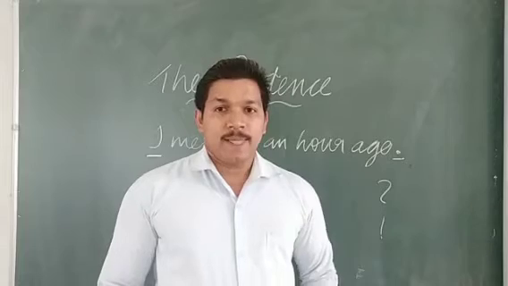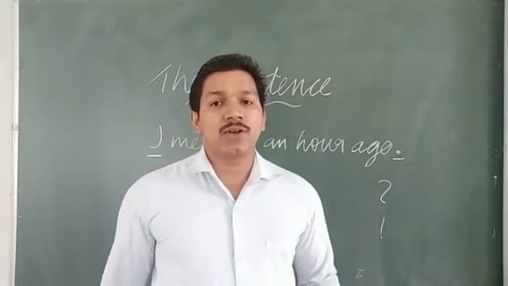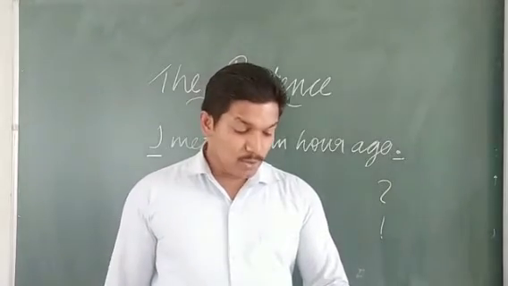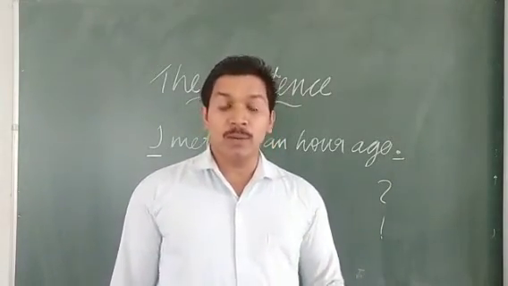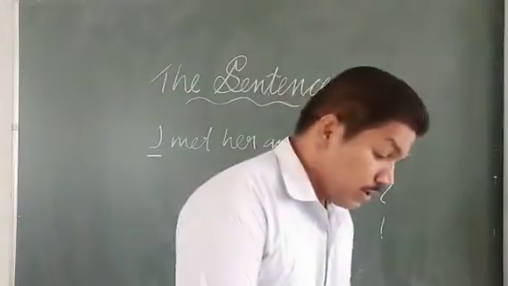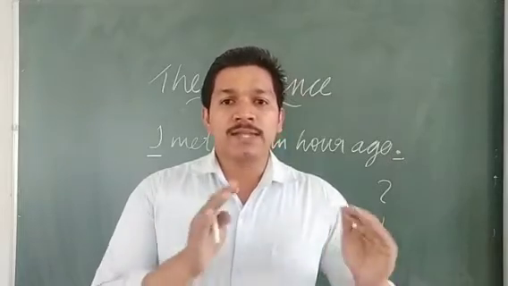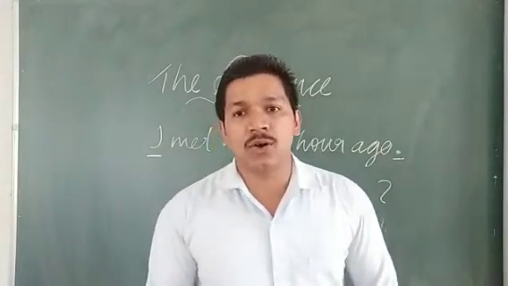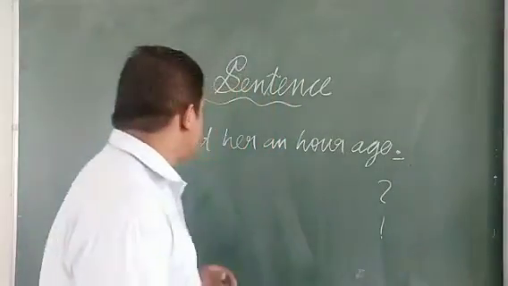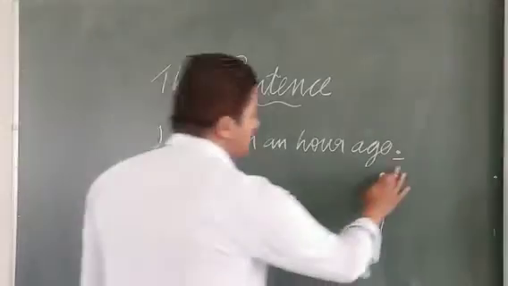Then we have to study some of the features or characteristics of sentences. The first important feature that we have to study is that a sentence must have a verb in it. Okay, so you have studied about verbs. What is a verb? A verb means action. So any word which represents an action is called a verb. So here in this sentence, we can say "met". Okay, so there is a word "met" here.